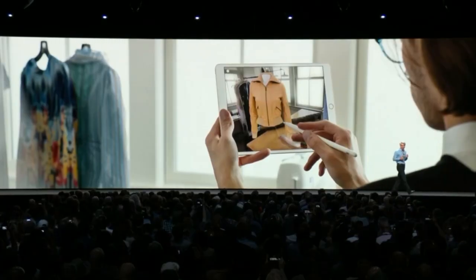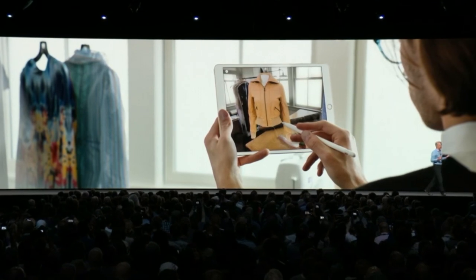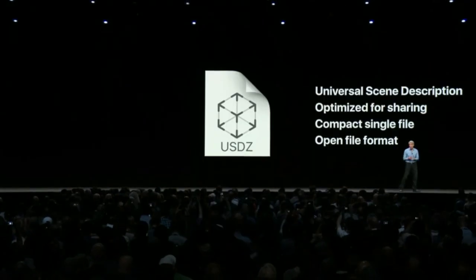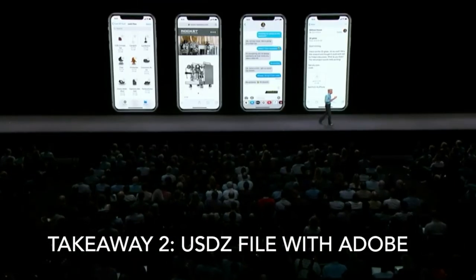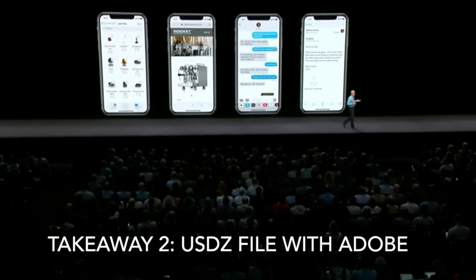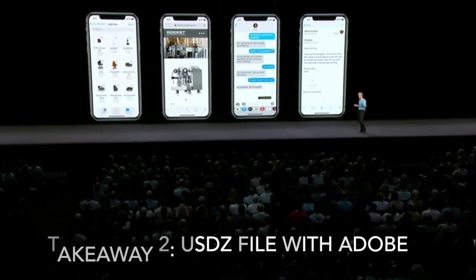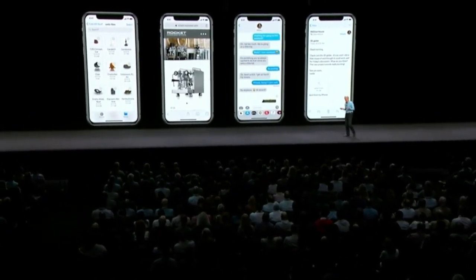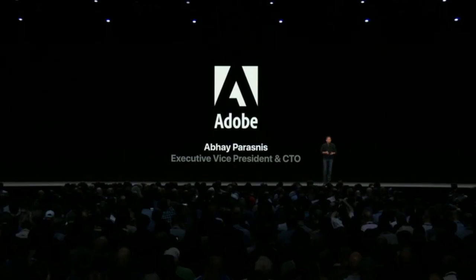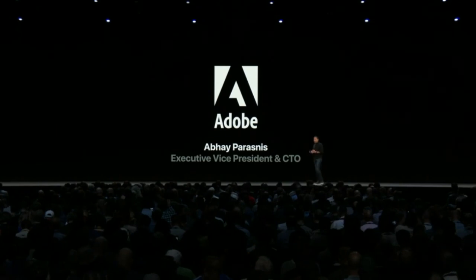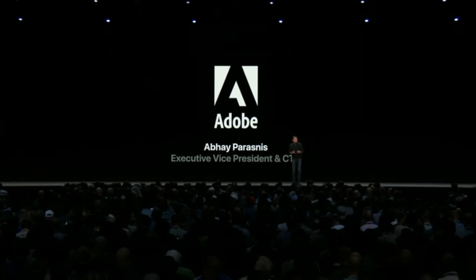And in iOS 12, we've wanted to make an easy way to experience AR across the system. We created a new file format for AR. It's called USDZ. You can use USDZ across the system, from the Files app to Safari, to even sharing them over messages and mail. And what's great is you can place these 3D objects into the real world. Designers and developers will now be able to use familiar apps that they know and love, like Photoshop or Dimension, to create amazing AR content and bring it easily via USDZ.